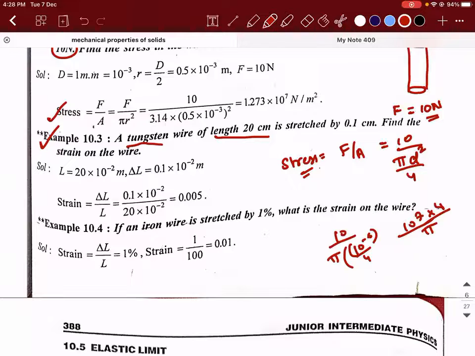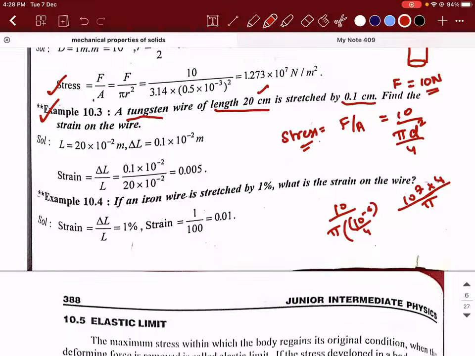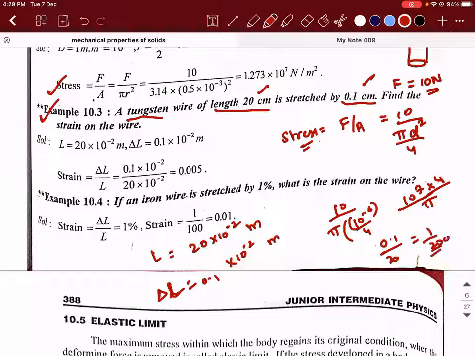Right. So there is a tungsten wire. Tungsten is again a metal, like you have these elastic properties. A tungsten wire of length 20 centimeter is stretched by 0.1 centimeter. Find the strain on the wire. So what is the original length of it? It is 20 into 10 power minus 2 meter. It is stretched by 0.1 into 10 power minus 2 meter, so that is delta L. So what is going to be the strain? 0.1 divided by 20, so 1 divided by 200.